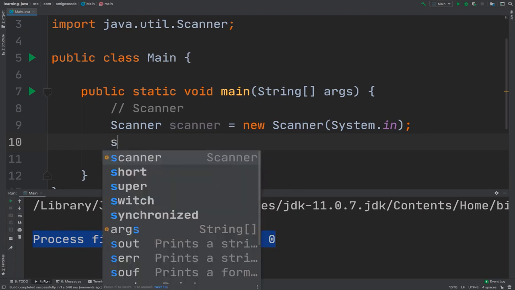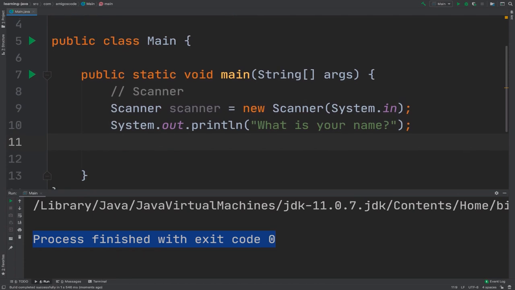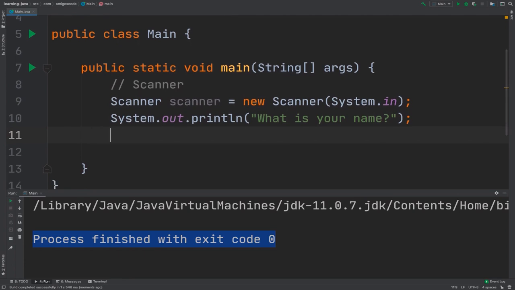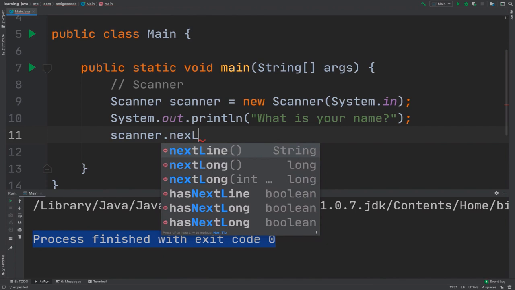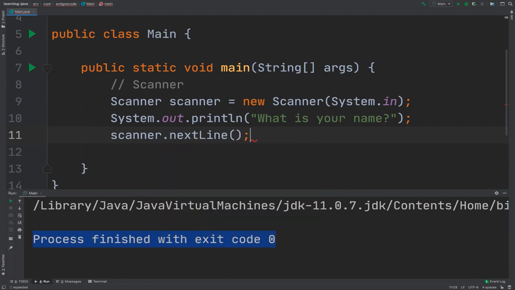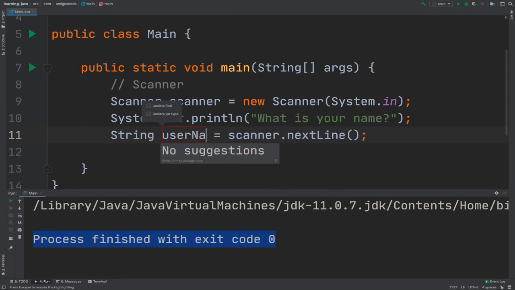So what we want to do is actually say System.out.println, and then what is your name? And what we're going to do is to take the actual user input, we will simply say scanner dot next line. So next line means take the actual string that comes from the console. So right here, you'll see this in a second. So right here, and then user name.